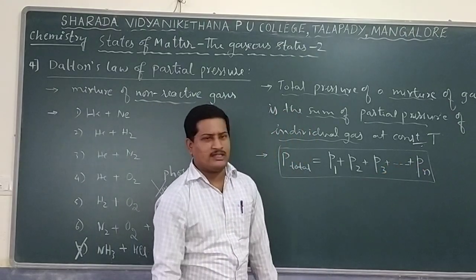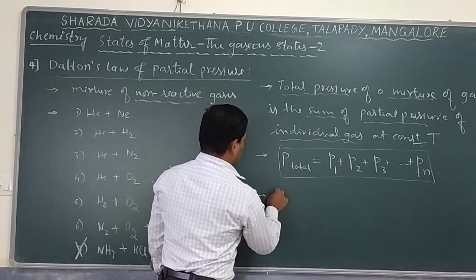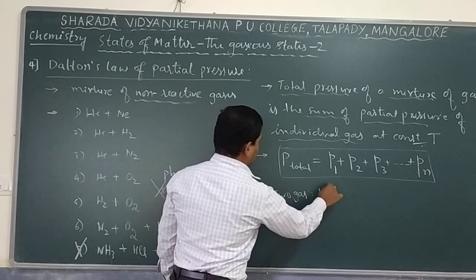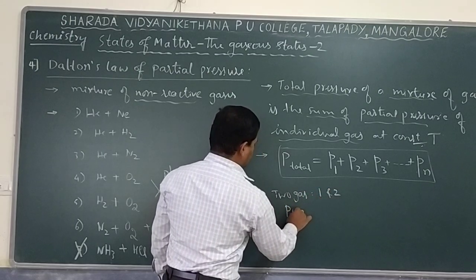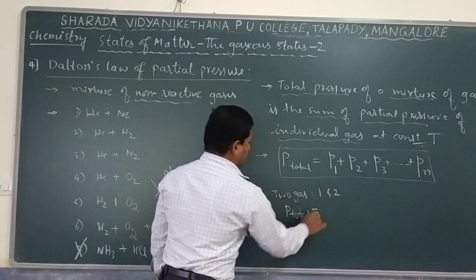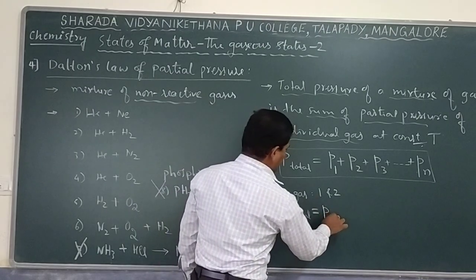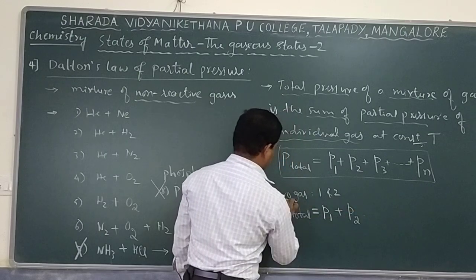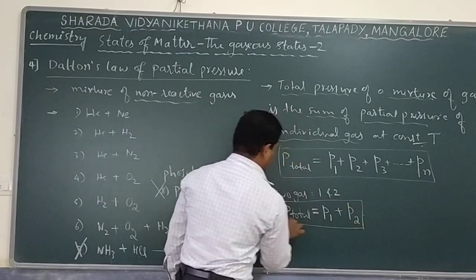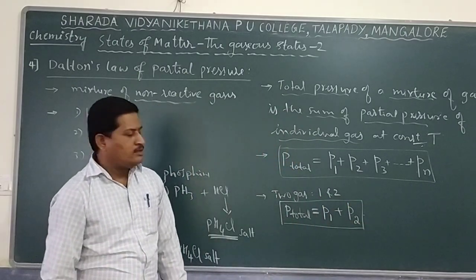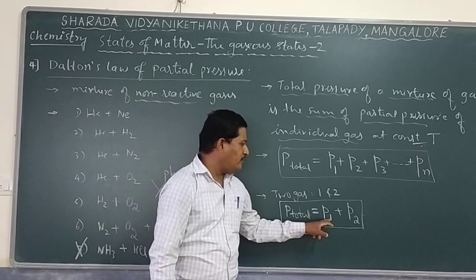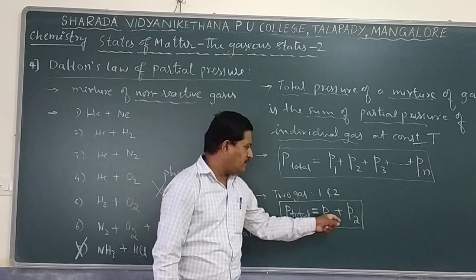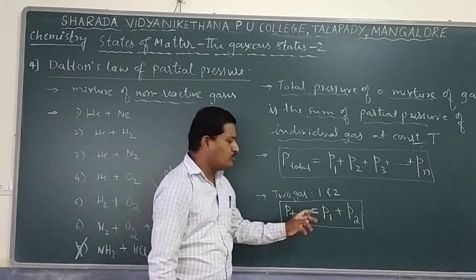Suppose two gases are there, then what is the relation? Suppose two gases are present, say gas number 1 and gas number 2. Then what is the total pressure? P total is exactly equal to the partial pressure shown by the first gas plus the partial pressure shown by the second gas, that is, p1 plus p2 equals P total. That means if you know the individual pressures shown by the gas molecules in that mixture, the sum of those individual pressures is exactly equal to the total pressure.